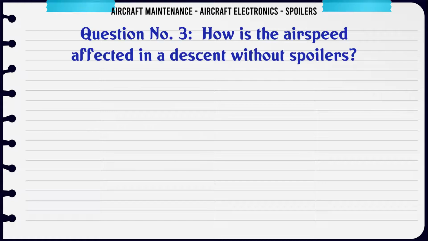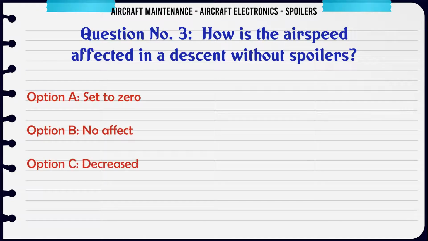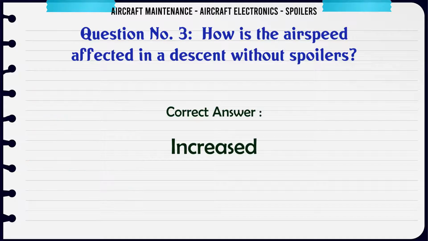How is the airspeed affected in a descent without spoilers? A. Set to 0. B. No effect. C. Decreased. D. Increased. The correct answer is increased.